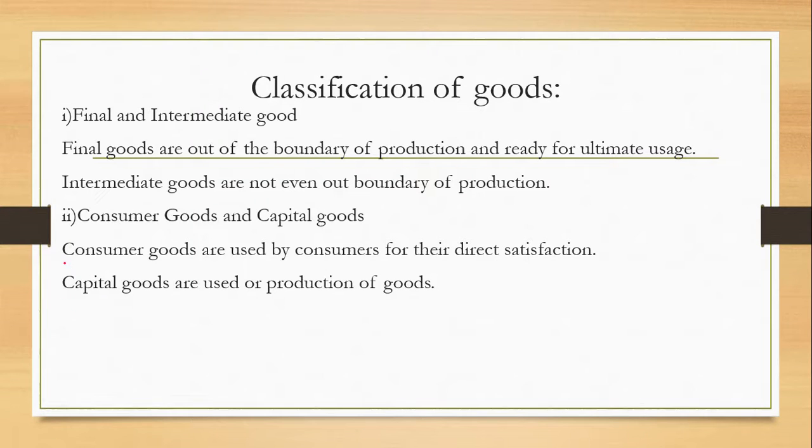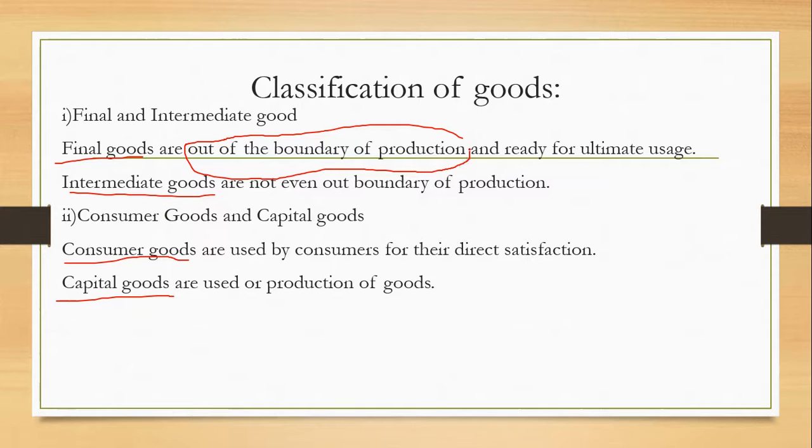Consumer goods and capital goods. Important one: intermediate goods and final goods. This one here, out of the boundary line of production, and out of the boundary line of production. This has a very good meaning, which I will later explain to you.